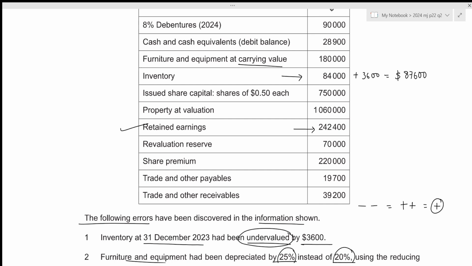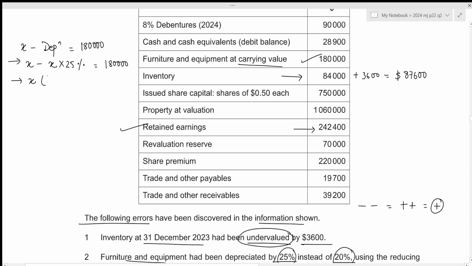So the first thing we need to do is figure out the carrying value at the start of the year. Let's suppose the carrying value at the start of the year to be X. If we subtract the depreciation charge for this year, which was the incorrect depreciation that we implemented at the rate of 25%, then we get the carrying value at the closing date to be 180,000. So our incorrect depreciation would be the carrying value at the start of the year times 25%, and this should be equal to 180,000.